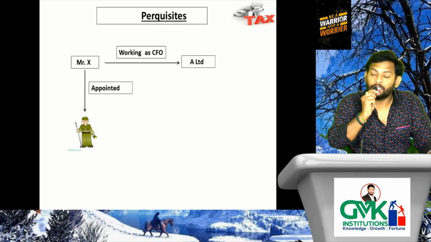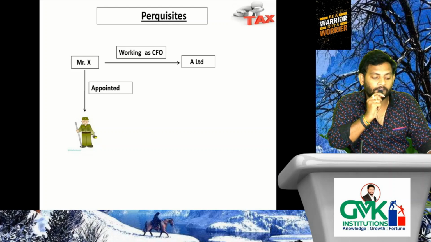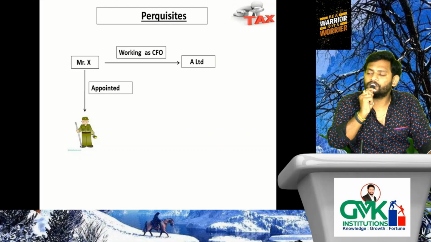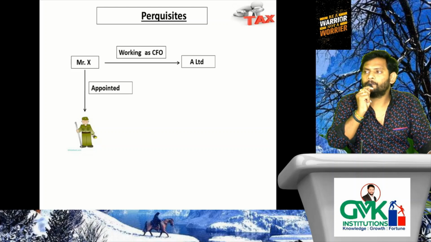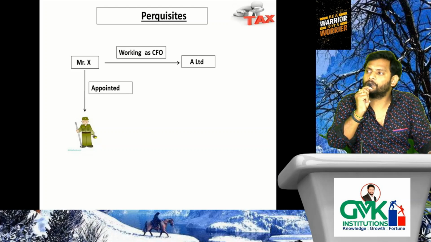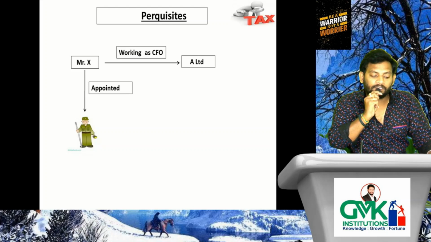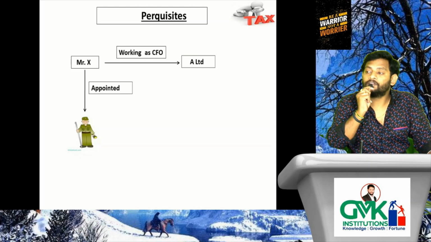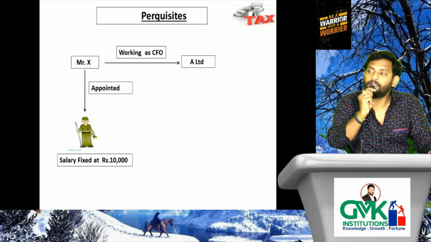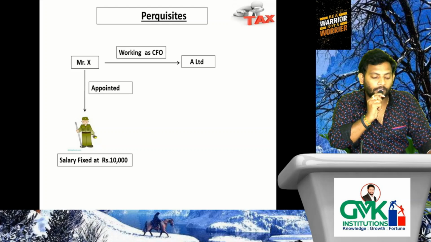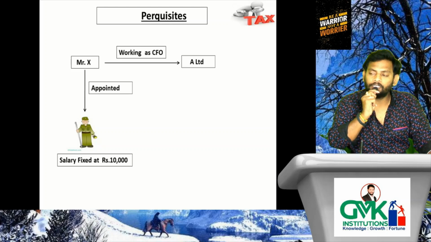Mr. X. If at all Mr. X appointed that security guard, whose responsibility is it to pay salary to the security guard? Only the person who appointed that security guard. That means Mr. X appointed the security guard, hence he is liable to pay the salary. The salary fixed by Mr. X is 10,000, and it is the responsibility of Mr. X to pay 10,000 per month to the security guard, because he only appointed such a security guard.